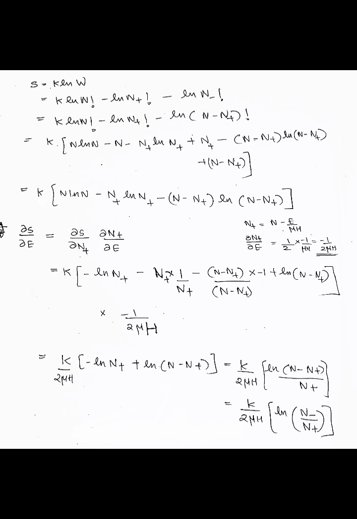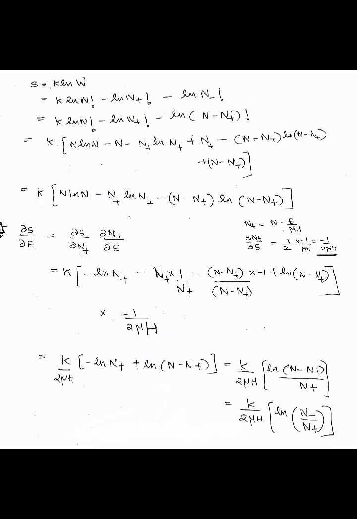And this is equal to k into N ln N minus N plus ln N plus N plus minus N plus ln of N minus N plus N minus N plus. And this is equal to k into N ln N minus N plus ln N plus minus N plus ln of N minus N plus.